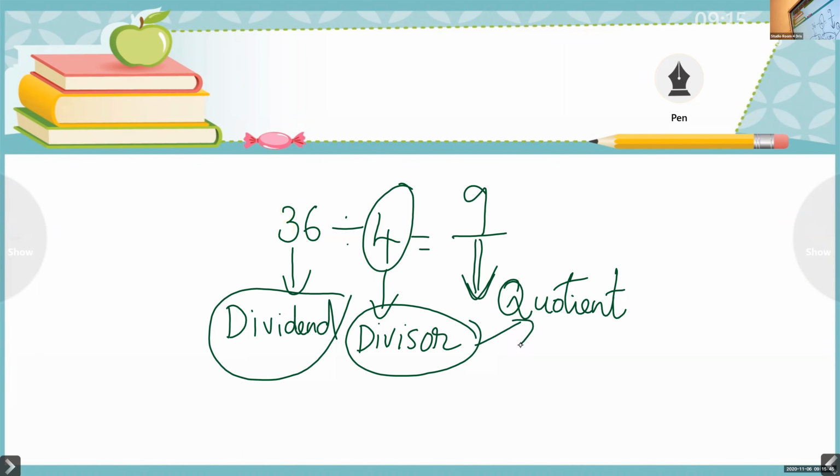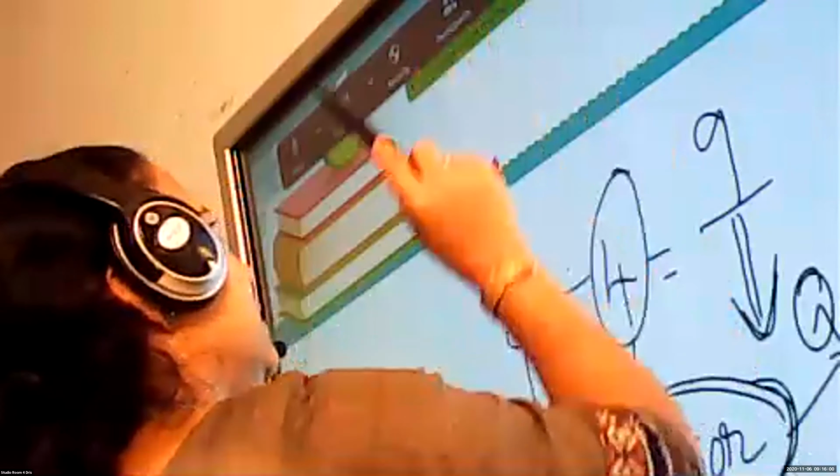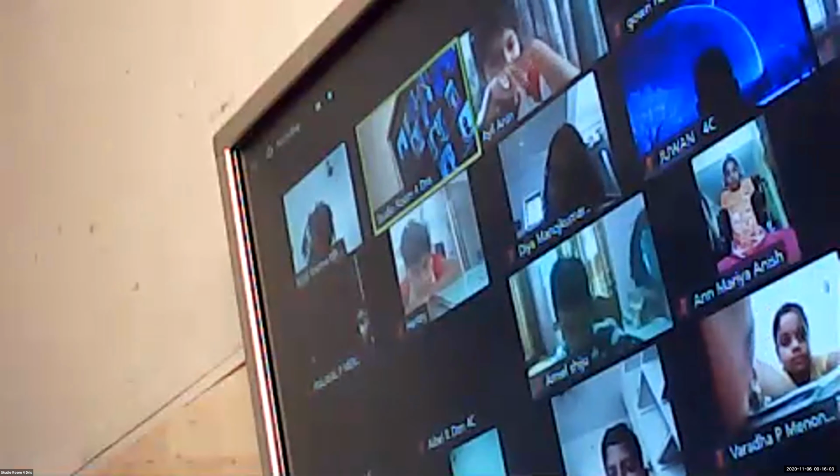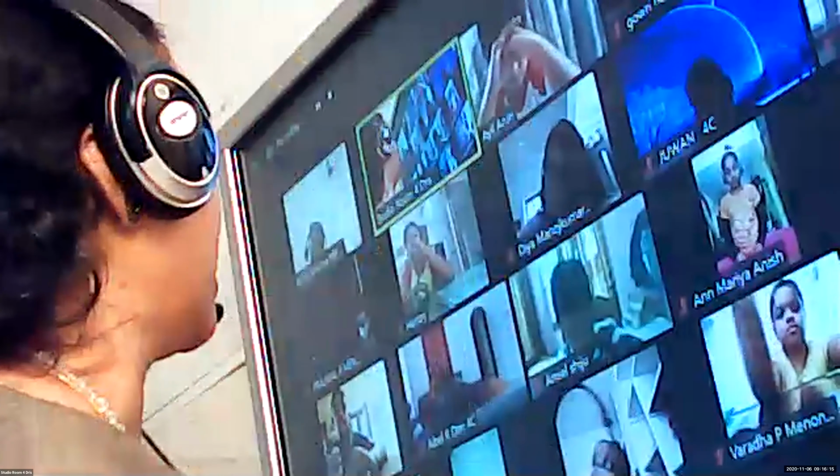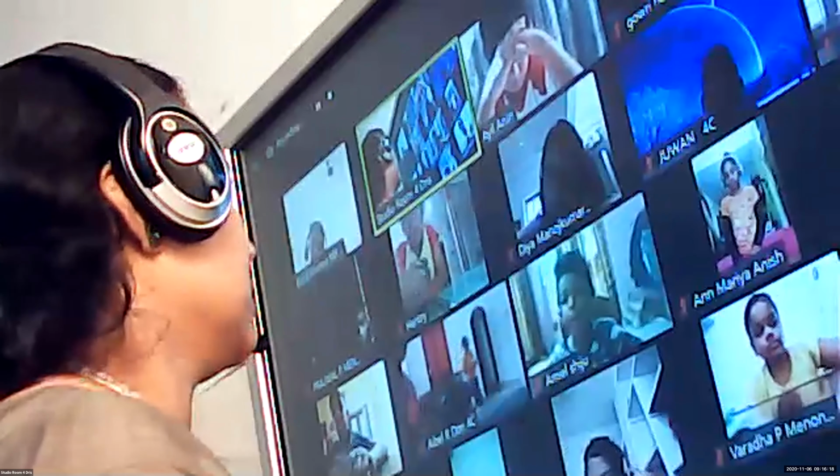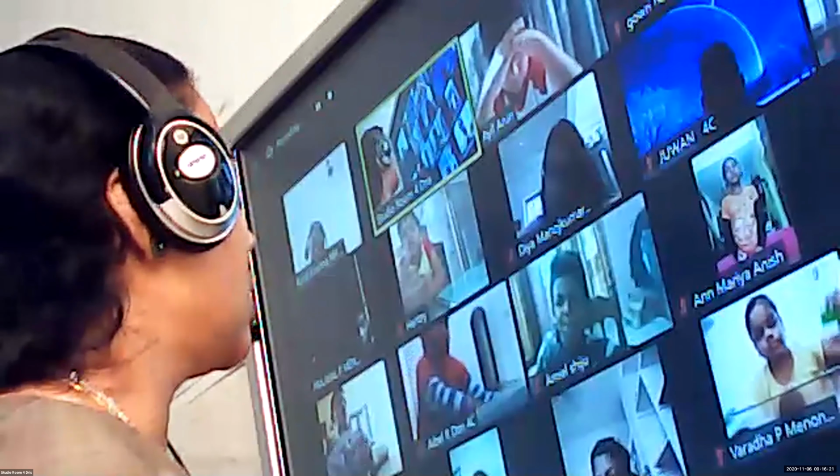So children, how can we define quotient? The number of times the divisor divides the dividend is known as quotient. In other words, the answer in the division is known as quotient. And the number that is divided is known as dividend. The number that divides is known as divisor. So you understood dividend, divisor and quotient.